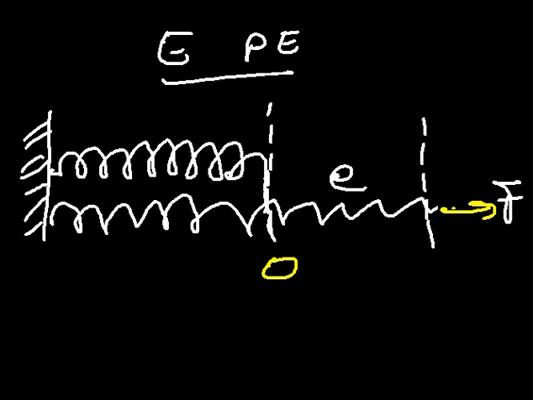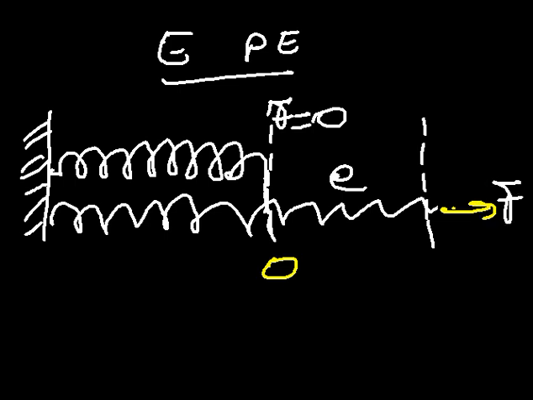Since the force has been applied from a 0 point, because you have to understand that at first there was zero force being applied on the spring, and that by the passing of time the force has been increased up to this point.